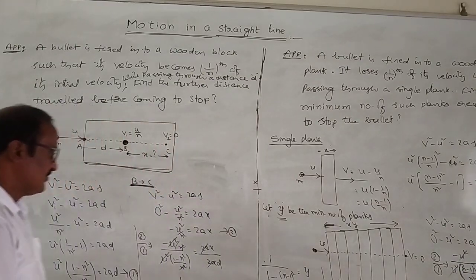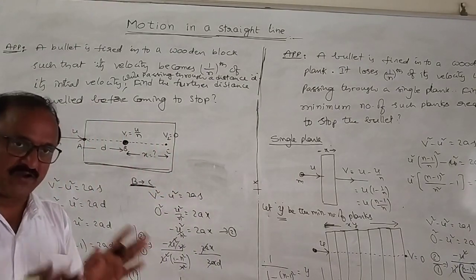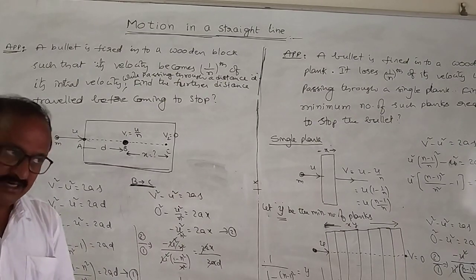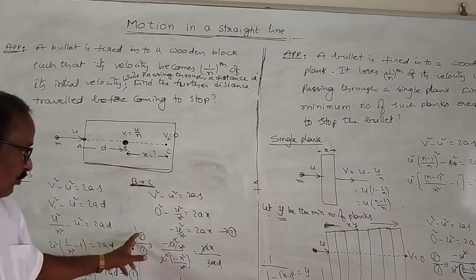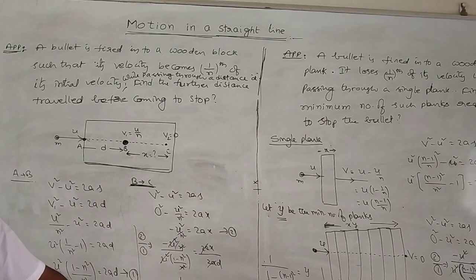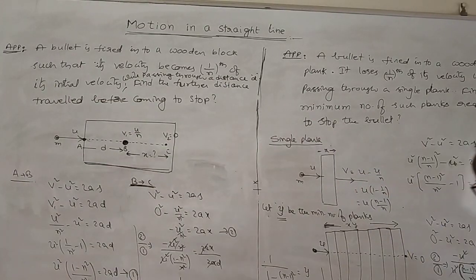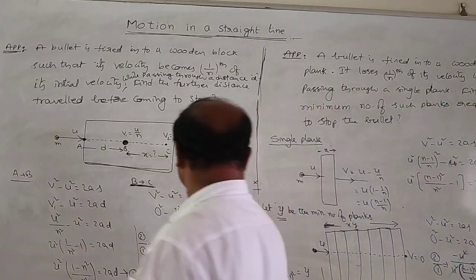But remember the derivation well, and how to approach solving the problem. What is the mechanism to solve the problem? Why is this formula used to find the values of unknown parameters? Now to analyze the situation clearly, the minimum number of such planks required is y is equal to n square by 2n minus 1. So in the same situation, I can do one problem.